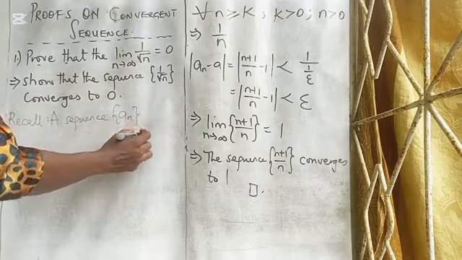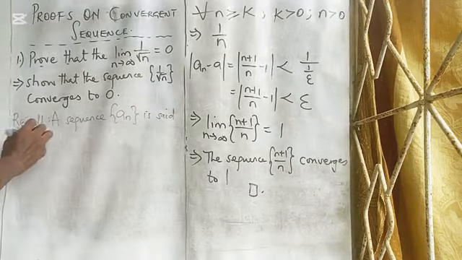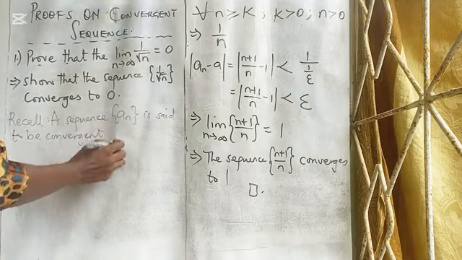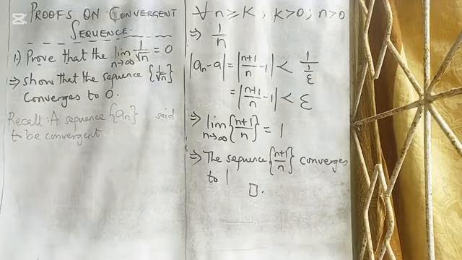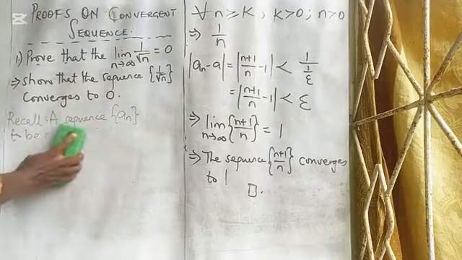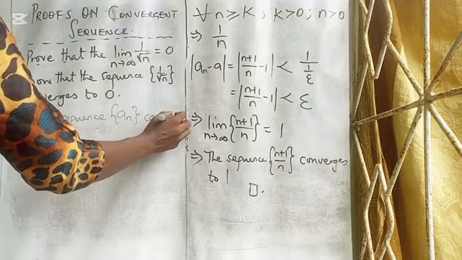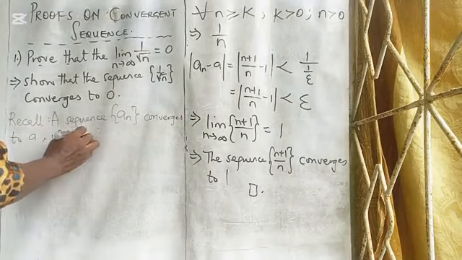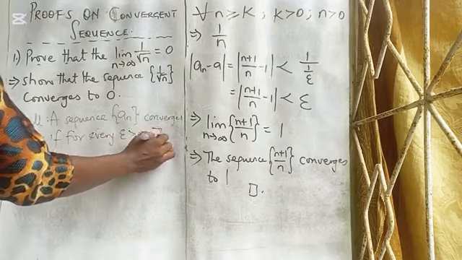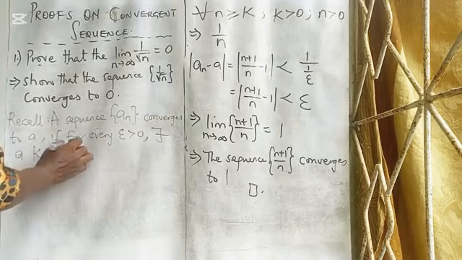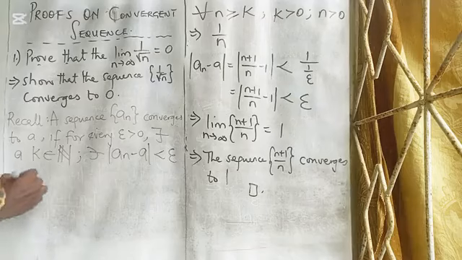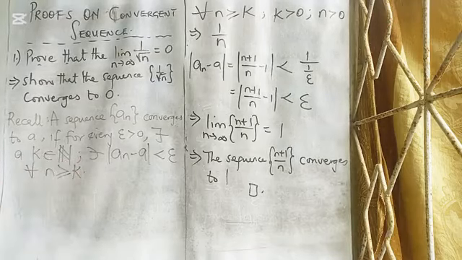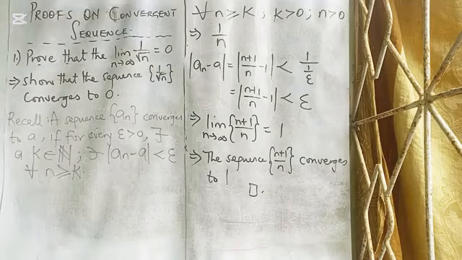A sequence a_n converges to a if for every epsilon greater than 0, there exists a K contained in the set of natural numbers such that the absolute value of a_n minus a is less than epsilon for all n greater than or equal to K. That's the definition which we have reminded ourselves.